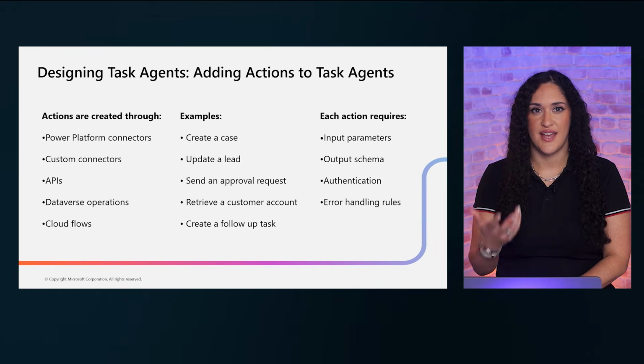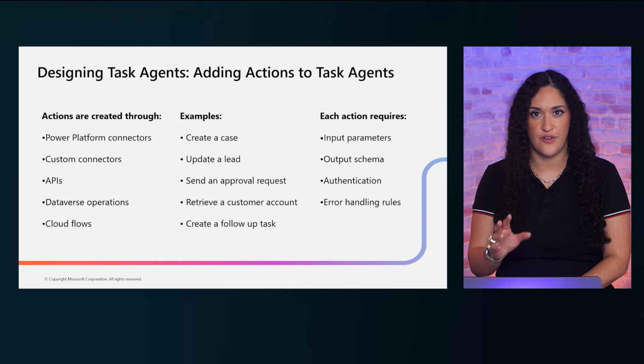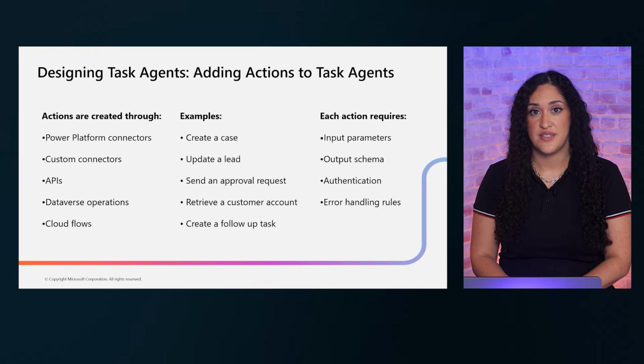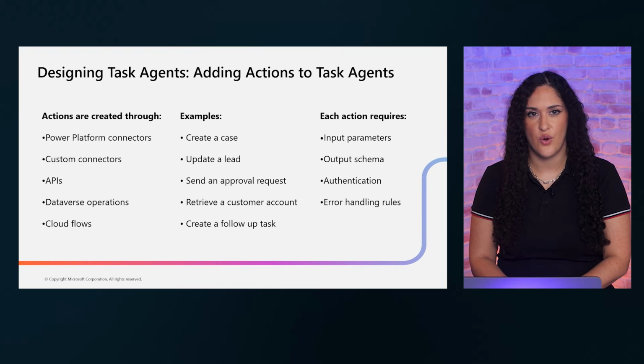Actions are where your task agent actually does work. Each action you add requires 4 things: input parameters that define what data goes in, an output schema that defines what comes back out, authentication to ensure secure access, and error handling for when things go wrong.